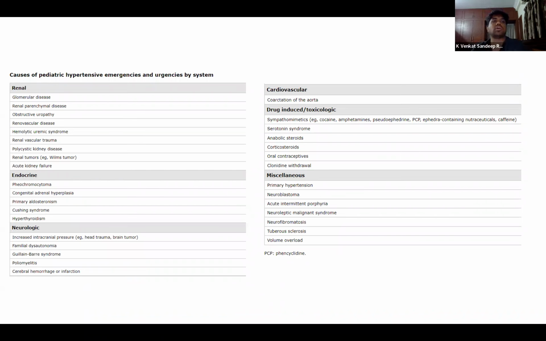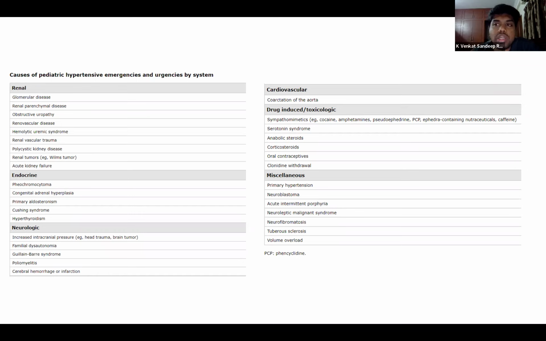In renal, it is usually because of renal parenchymal diseases or any glomerular disease. Apart from that, we also see hemolytic uremic syndrome, polycystic kidney disease, and rarely tumors. Coming to the endocrine, it is usually seen in pheochromocytomas, primary aldosteronism, and congenital adrenal hyperplasias. Neurologic wise, it is usually seen in raised intracranial pressure and cerebral hemorrhage or infarction. In cardiovascular, the most common reason for hypertension is coarctation of aorta.